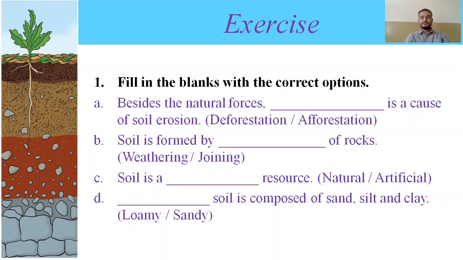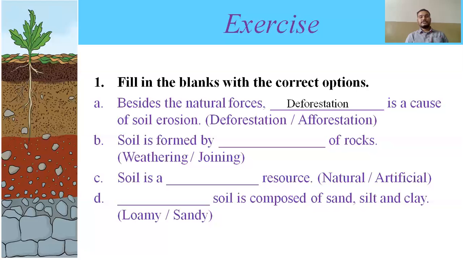So which one is it? Two options are deforestation and afforestation. Deforestation means cutting of trees, and afforestation means planting more and more trees. So which option will be there? Here we go. The option is deforestation. Besides the natural forces, deforestation is one of the main causes, because we are cutting down the trees and all, because of that soil erosion is also happening.